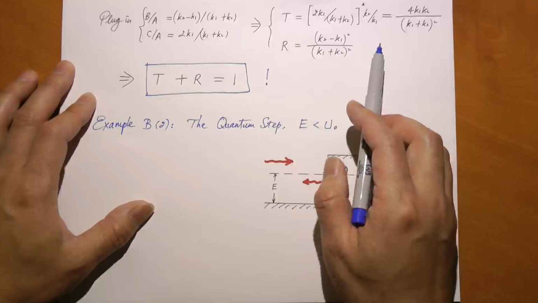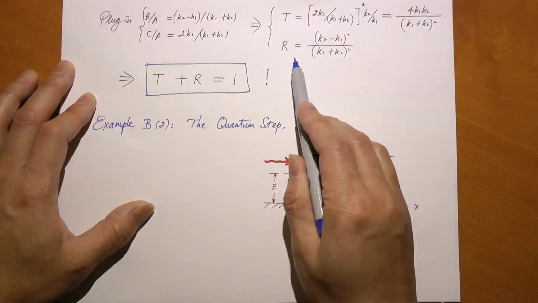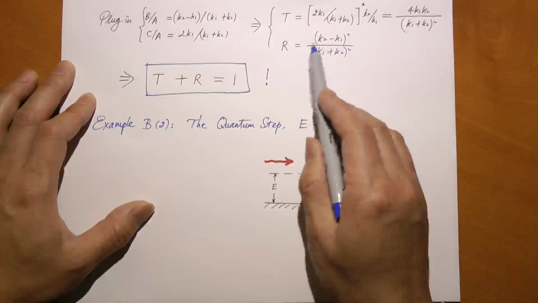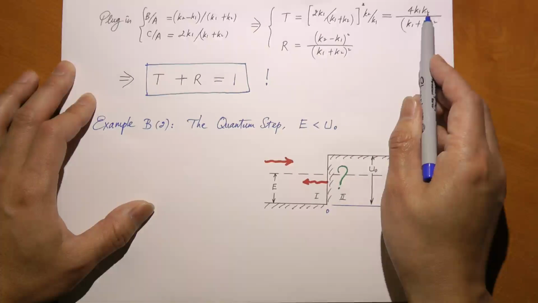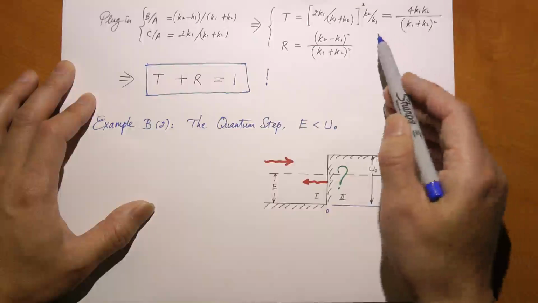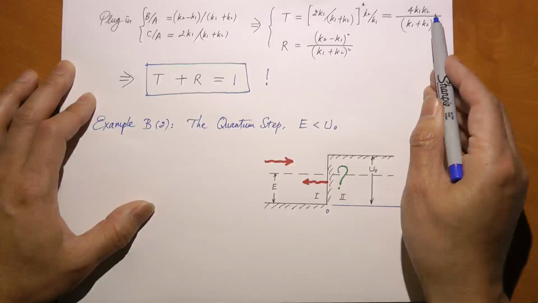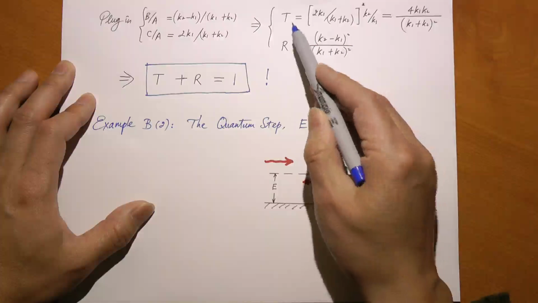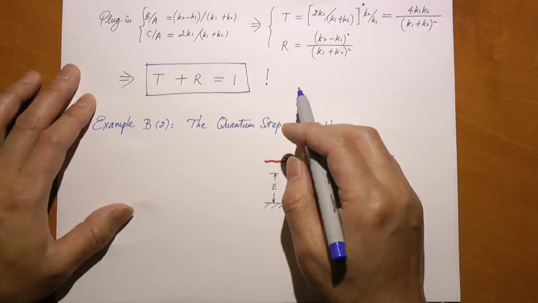Okay, so in that case, by physics, we know R should go to 0, nothing gets reflected, T should be 100%. That's indeed true, because when K1 equals K2, look at R. R is 0, right? K1 equals K2, and T is 100%. That is a special case, that makes sense. But given the values of E, the energy, and the potential step U, you can find K1 and K2, and from that you can find the percent chance of the particle getting reflected, and the percent chance it gets transmitted. Okay, so that was our first example.